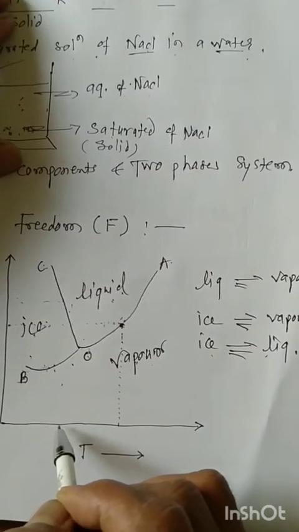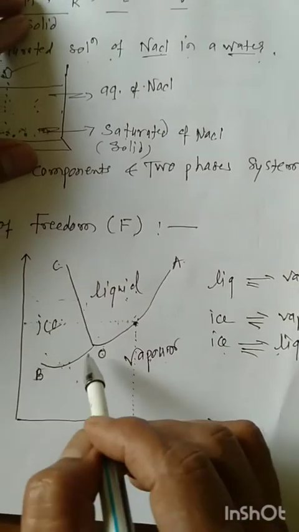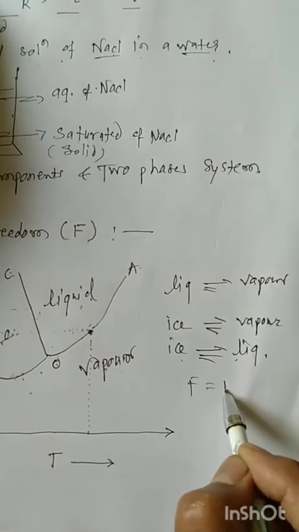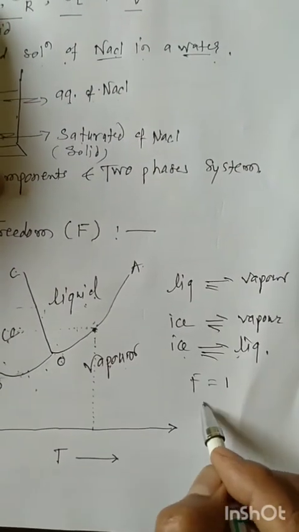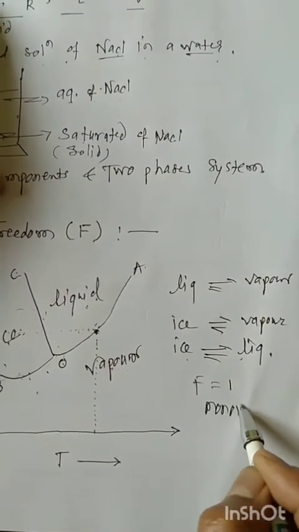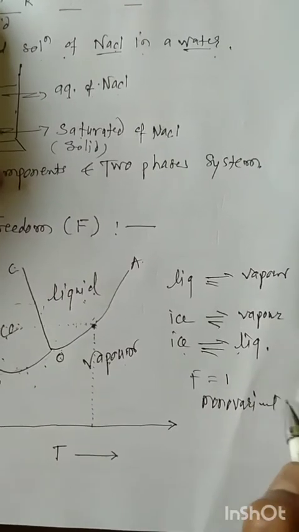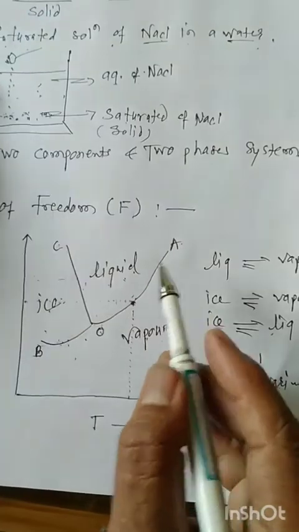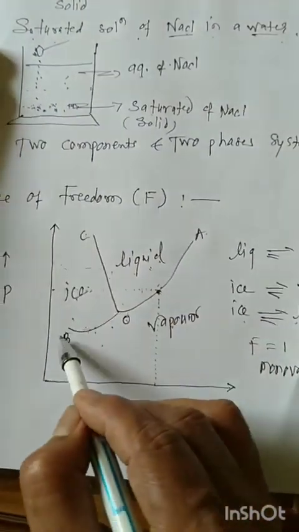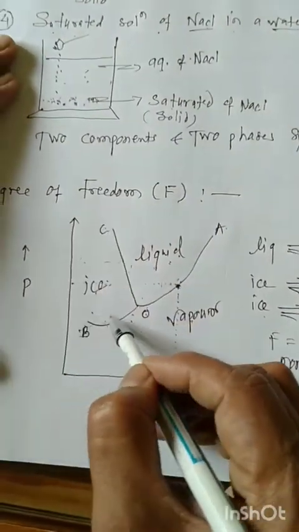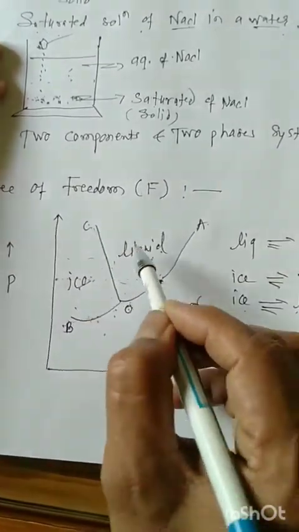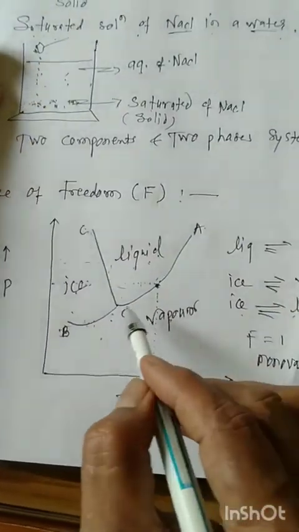The degree of freedom is 1, and the system is monovariant. This is the boundary between the two phases. And the areas: in the BOC area, this area is solid phase, this area is liquid phase, and this area is vapor phase.